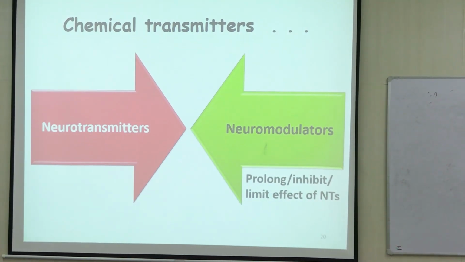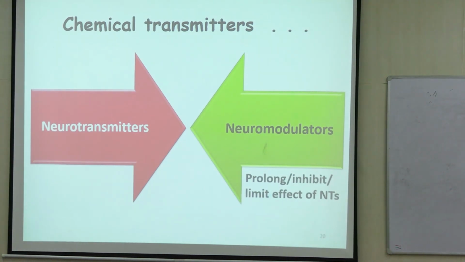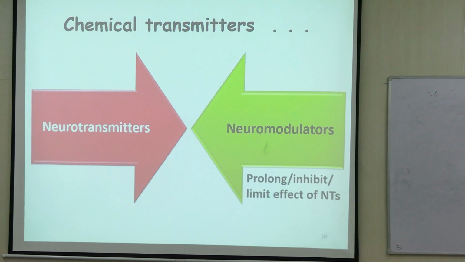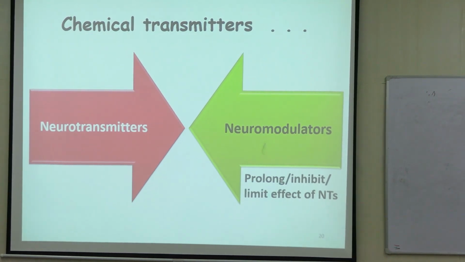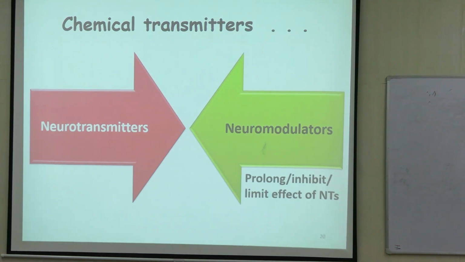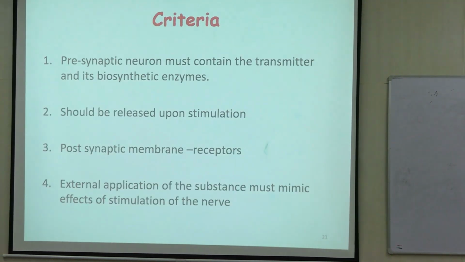Neuromodulators are substances which modify the effect of neurotransmitters. So they can either prolong the activity of the transmitter or inhibit or limit the activity of the transmitter. Or both of these, they are chemicals.